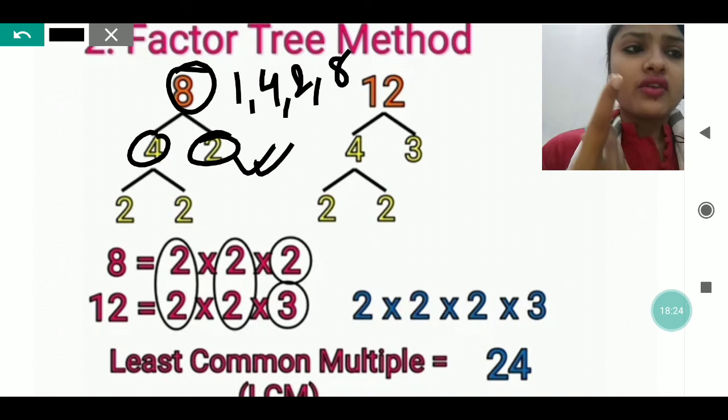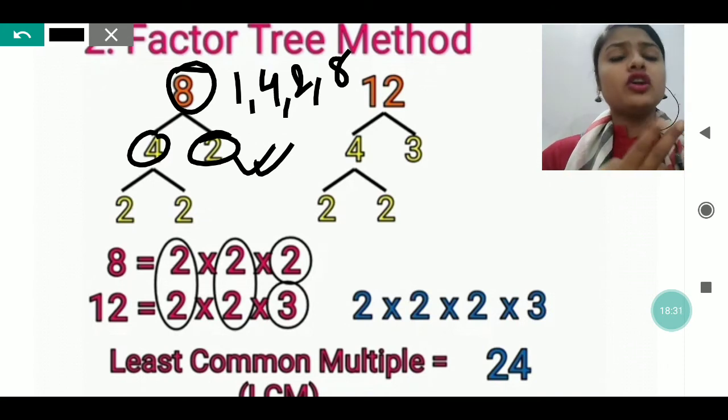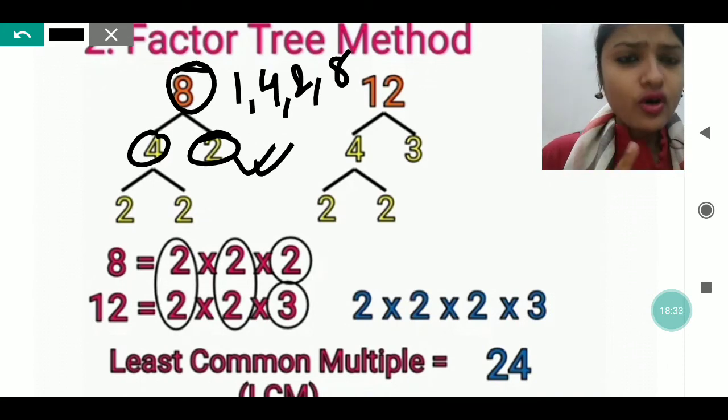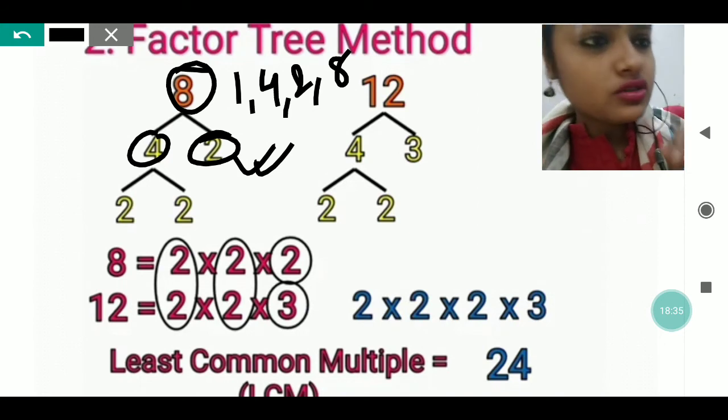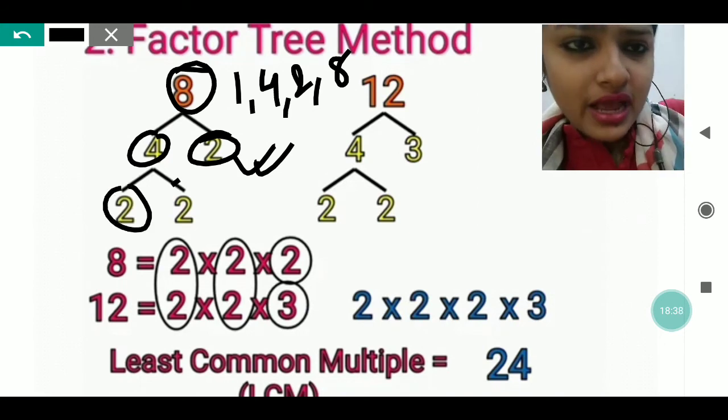So factors of 4 are 1, 2 and 4. In that, 1 and 2 we will not take, 2 we will take. So what we will do, 2 into 2 we will do, then we will get 4. Yes, we will get 4. So the factors of 4 which we are getting is 2 and 2.